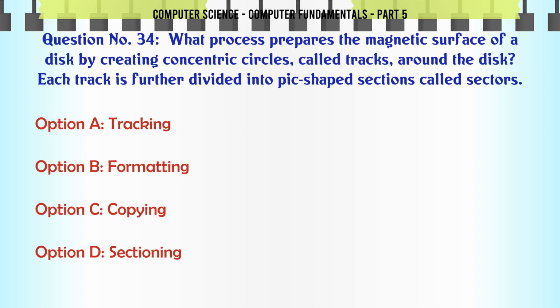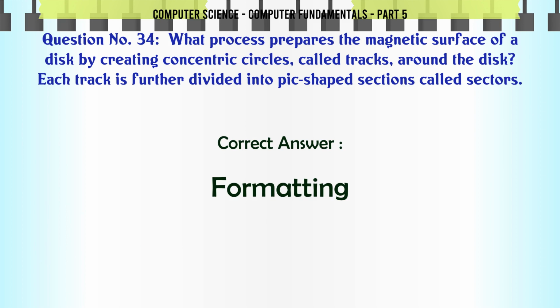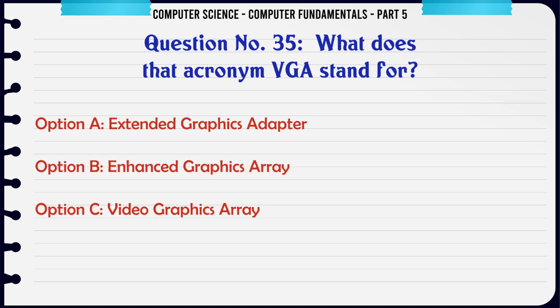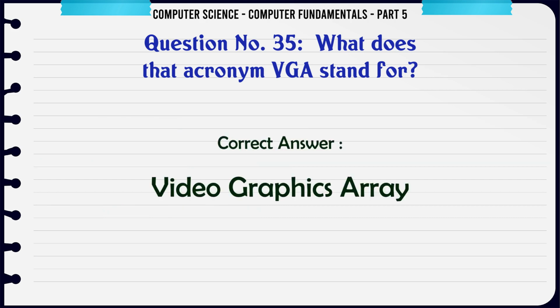What process prepares the magnetic surface of a disk by creating concentric circles called tracks around the disk? Each track is further divided into pie-shaped sections called sectors. A. Tracking, B. Formatting, C. Copying, D. Sectioning. The correct answer is formatting. What does the acronym VGA stand for? A. Extended Graphics Adapter, B. Enhanced Graphics Array, C. Video Graphics Array, D. Color Graphics Array. The correct answer is Video Graphics Array.